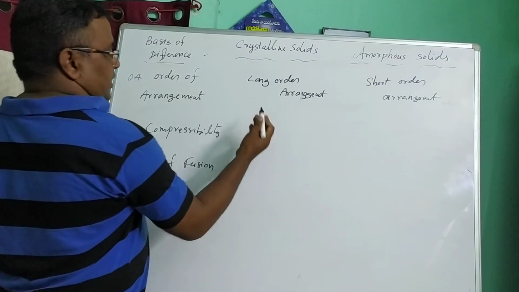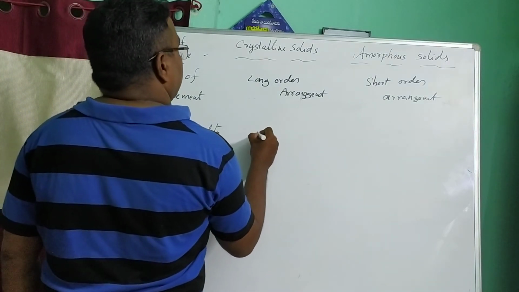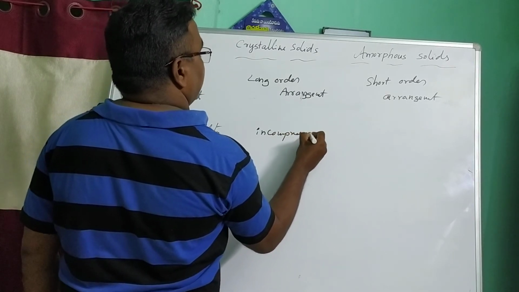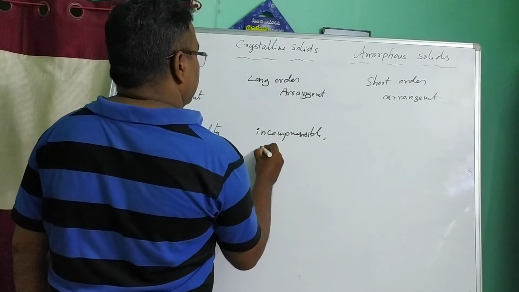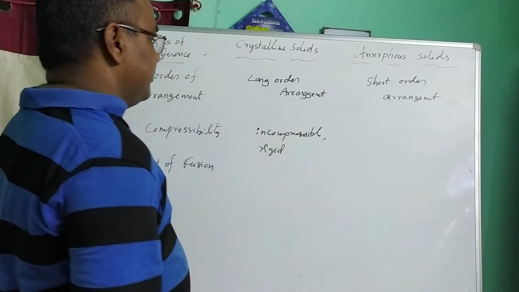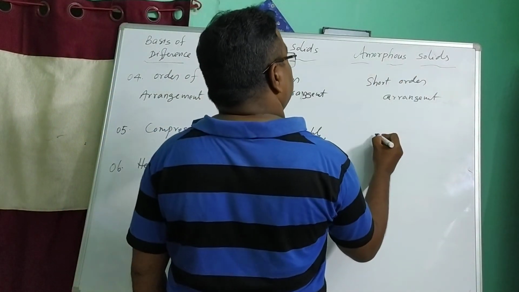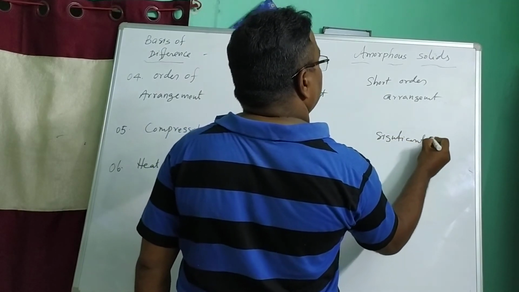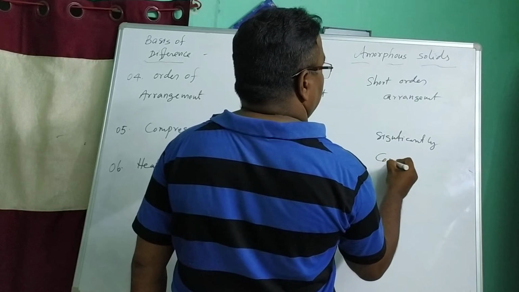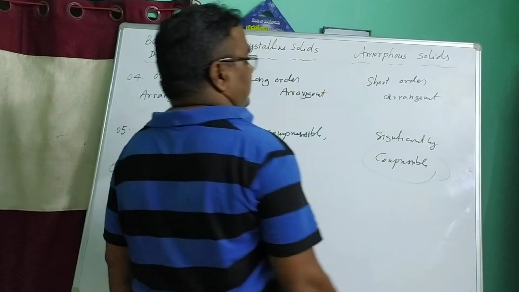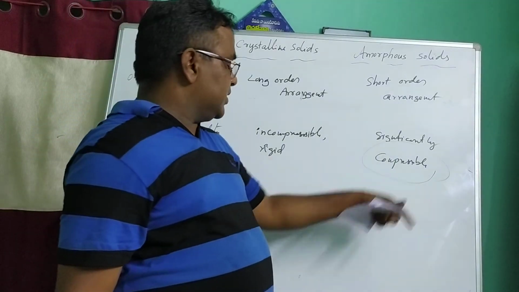Crystalline solids are incompressible but rigid. Amorphous solids are significantly compressible, so they have some definite compressibility.